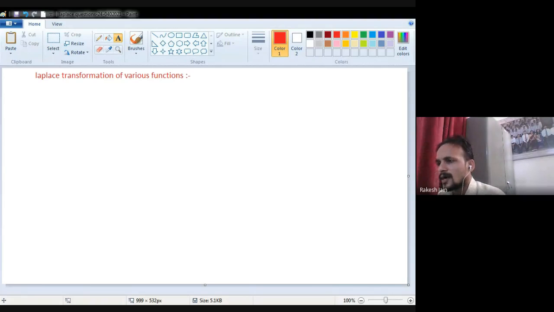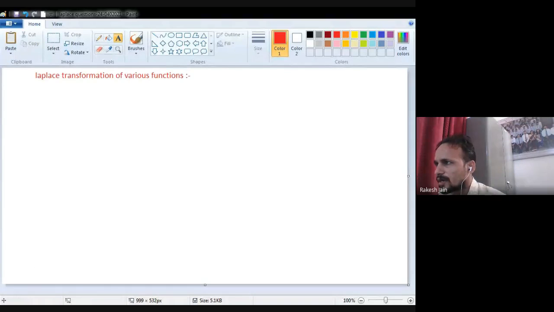Now see, there are different kinds of functions, which means we have to select different values for the function f(t). It may be the impulse function delta t, the unit step function u(t), a sinusoidal sine function, cosine function, or other functions.